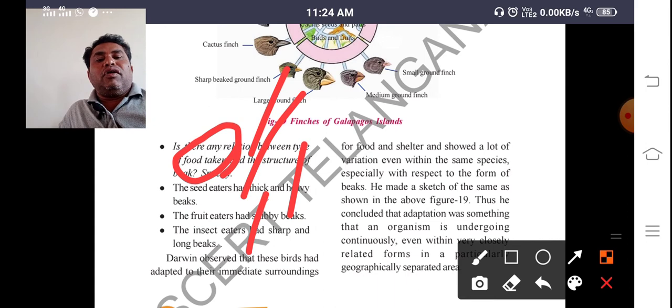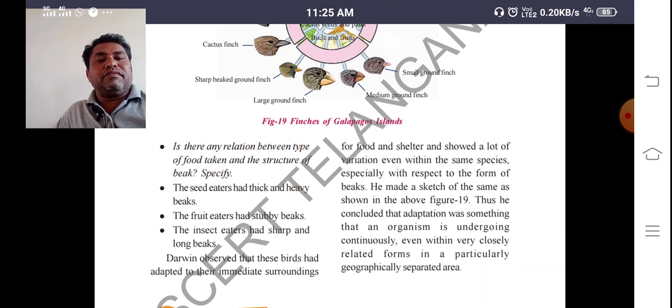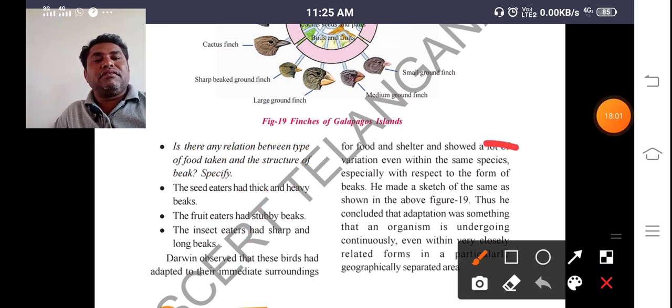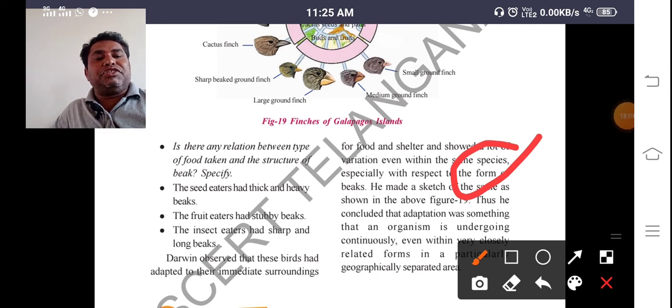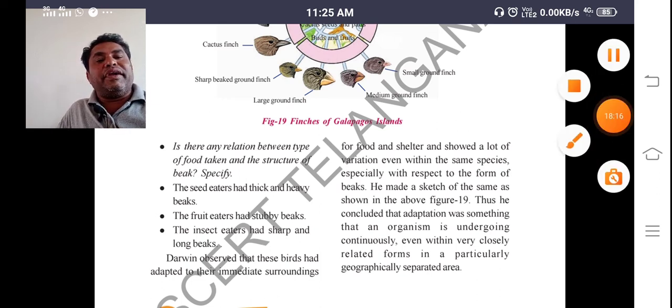Yes. So Darwin observed that these birds had adapted in their immediate surroundings for food and shelter and showed a lot of variations even within the same species. And he made a sketch, the same shown above. Thus he concluded that adaptations were something that an organism is undergoing continuously even within very closely related forms in a particular geographically separated area.